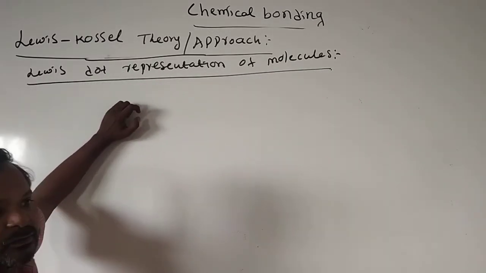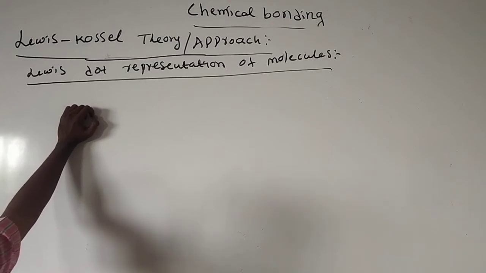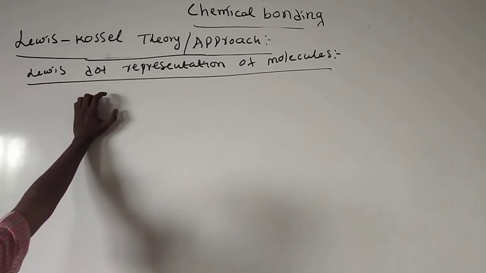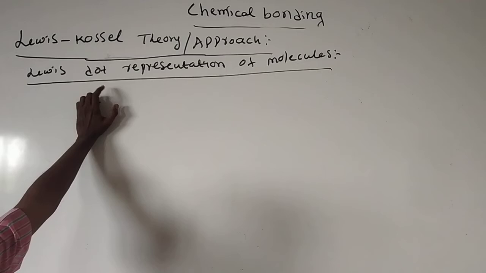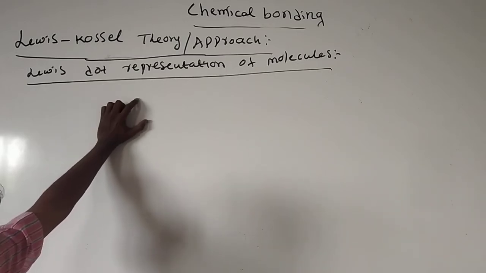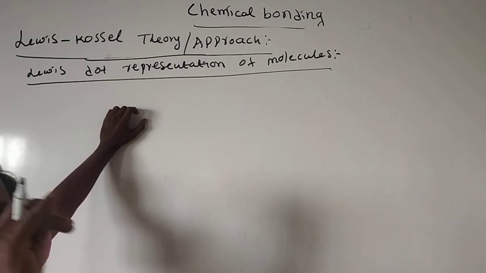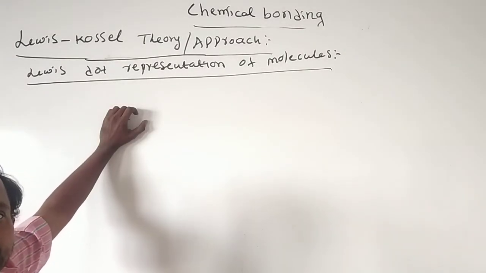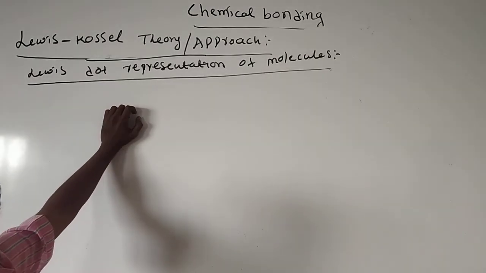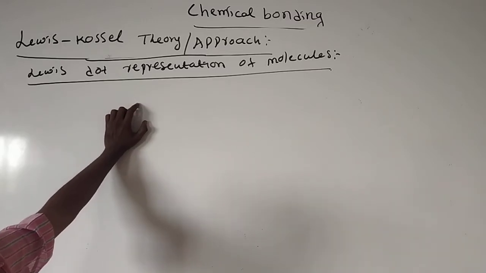When you write the Lewis dot representation of a molecule, we write every atom with its electrons, but the electrons which are involved in the bond we can't write with dots. Those can be written with bonds only.